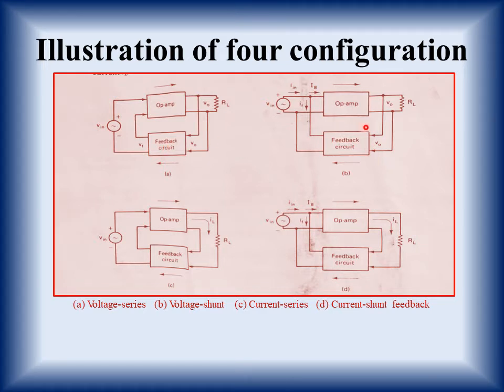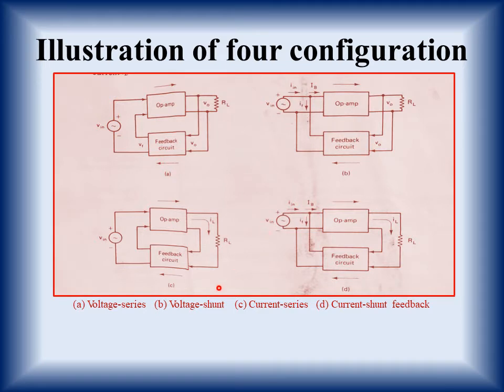Now voltage shunt: for voltage, as I have said, we take two wires across the output, so this is voltage, and if we are taking this wire to this point and this wire to here, see the difference between the two, so this is voltage shunt feedback.